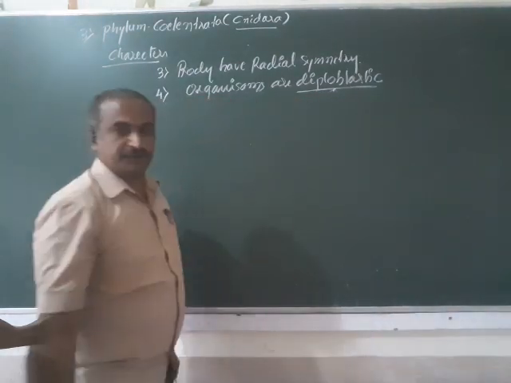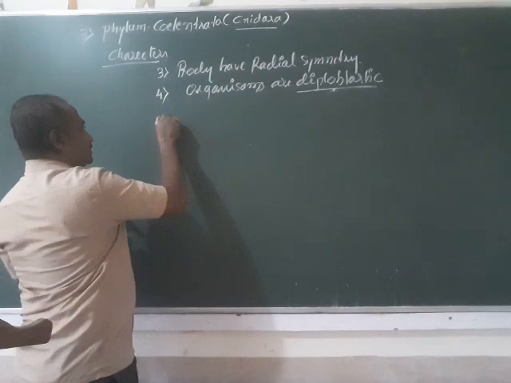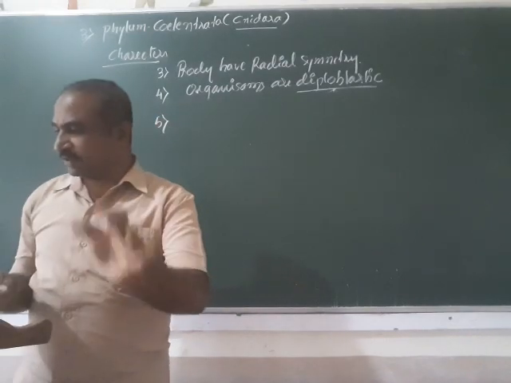Now coming to the next character belonging to the members of the Coelenterata, that is the fifth character.